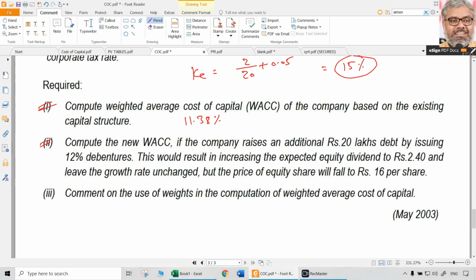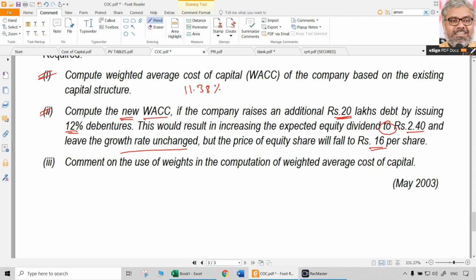Then moving on to the second question. Within this, compute the new weighted average. New means revised. So it's not marginal. It is the revised weighted average cost of capital if the company raises an additional 20 lakhs debt by issuing 12% debentures. This would result in increasing the expected equity dividend to 2.4 rupees and leave the growth rate unchanged, but the price of the equity share will fall to 16 rupees per share. So now what happened?